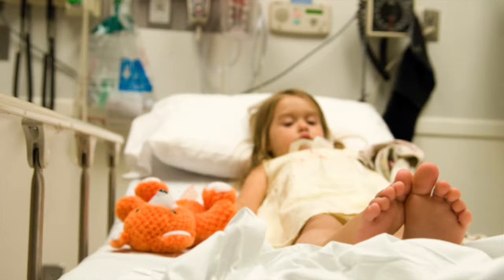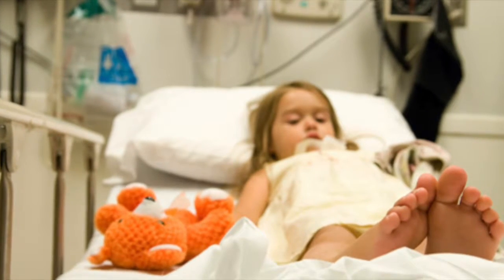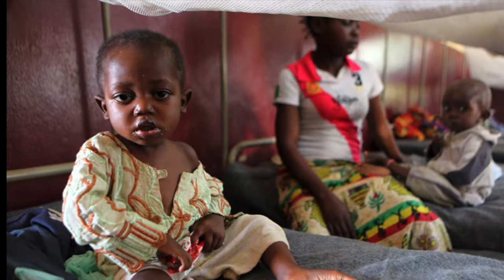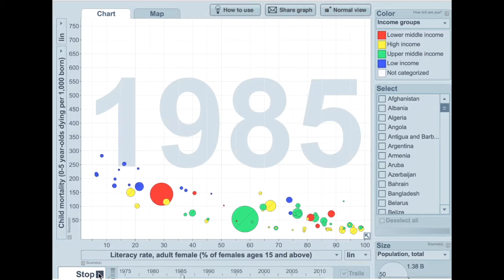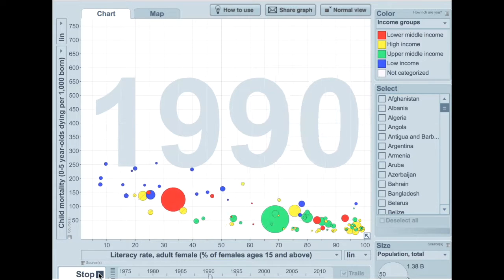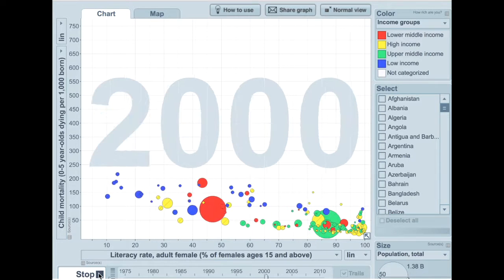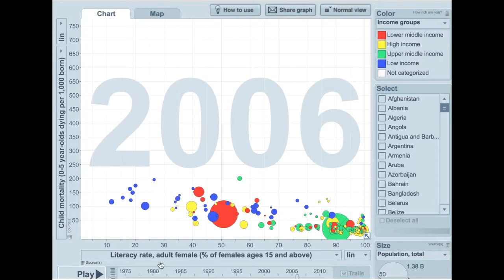According to a 2007 UN study, while developed countries maintain an average of around 9 infant deaths per 1,000, lesser developed states had around 153 deaths per 1,000. Infant mortality rate is the number of child deaths between 0 to 1 years old per 1,000 births. The World Health Organization states that 99% of all infant deaths occur in low to middle income level nations. When the graph is viewed again with countries sorted based on income groups rather than by geographical region, it is clear that many of the countries in the world that struggle with the lowest literacy rates and highest child mortality rates are among the poorest of all nations.